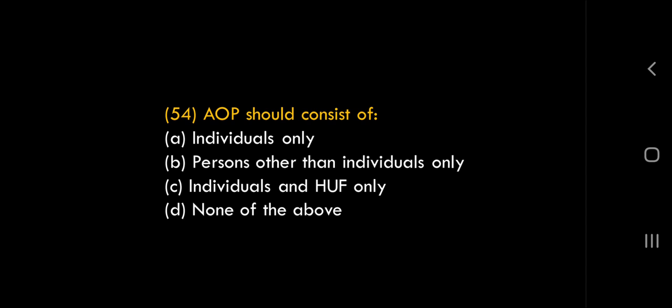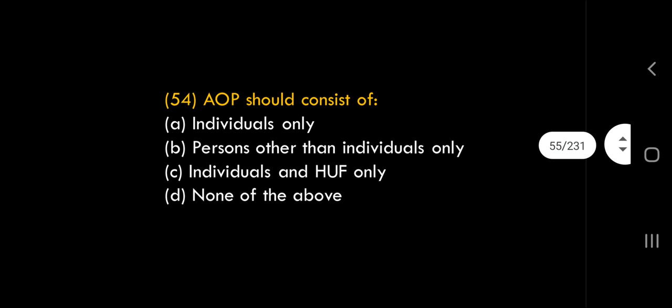Wrong answer. Persons other than individuals? No, wrong answer, because even individual is included in AOP. Individuals and HUF only? Of course, corporates are also included. So how can we say that? That's why none of the above is the right answer.